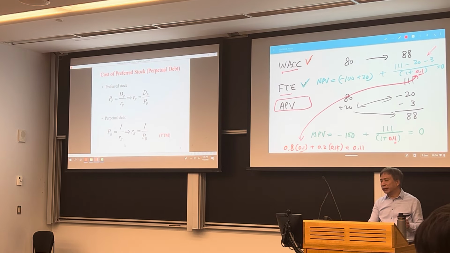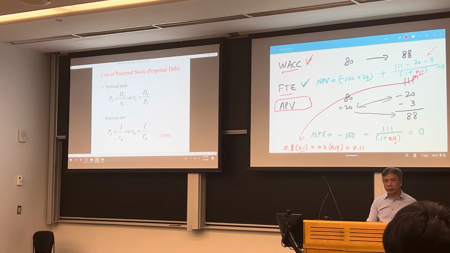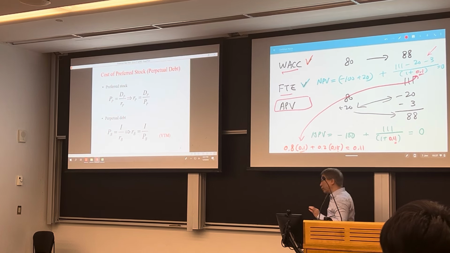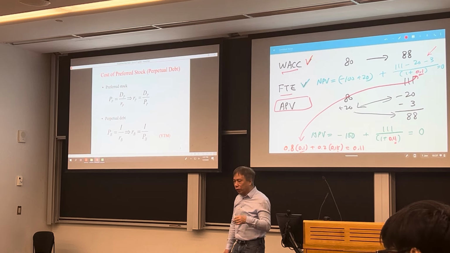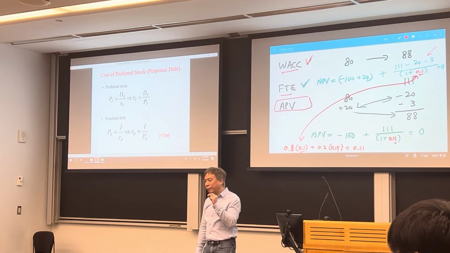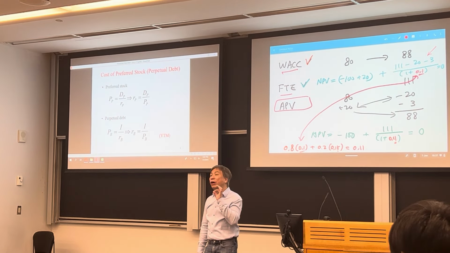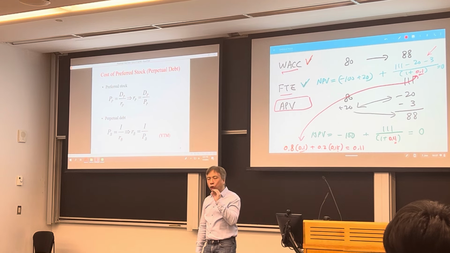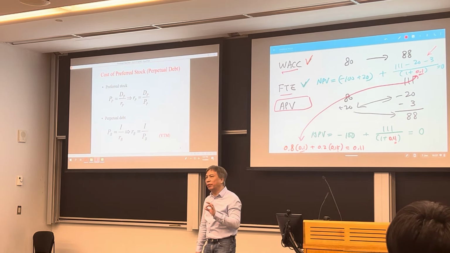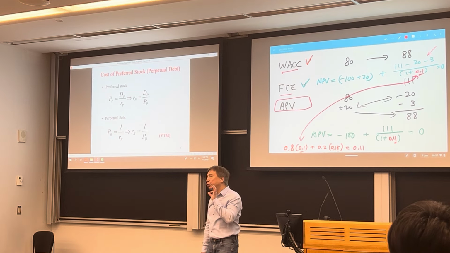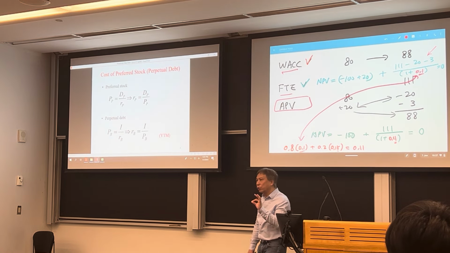Now the next is, if you have a perpetual debt, that means this debt never matures, lasts forever, then what will be the cost of debt of this one? Now in the assignment, there are several debts. The company has several debts. Then you have to calculate the weighted average cost of debt. So if you look at the end of chapter problem, it will help. So before you do the assignment, try the end of chapter problem first. It will help you to do assignment 1, question number 1.